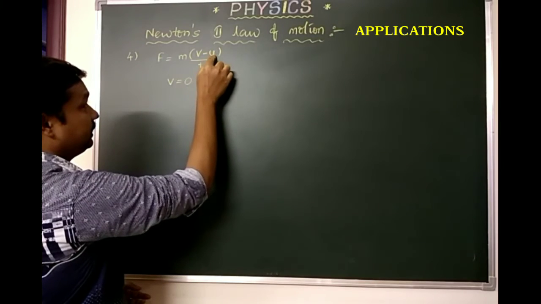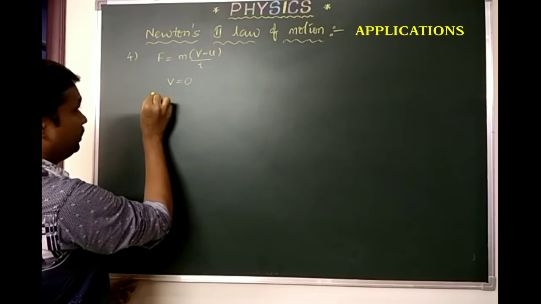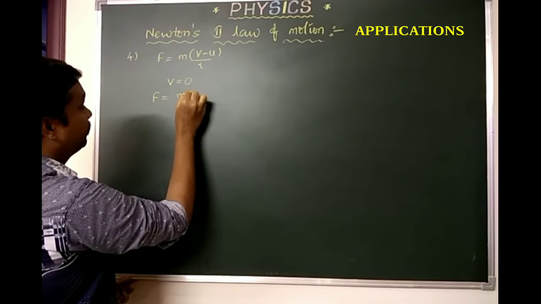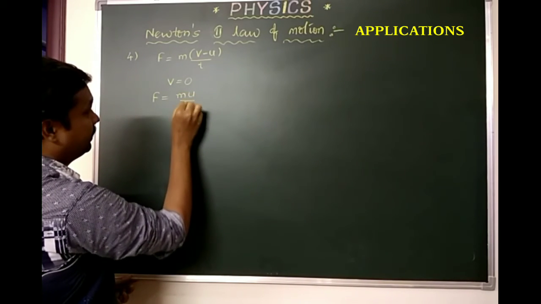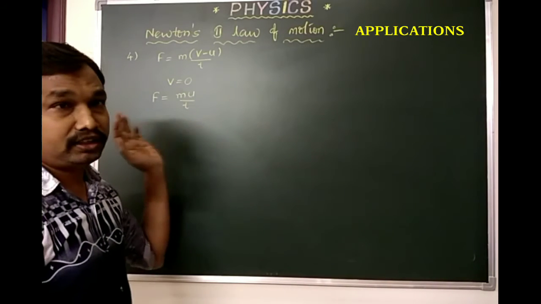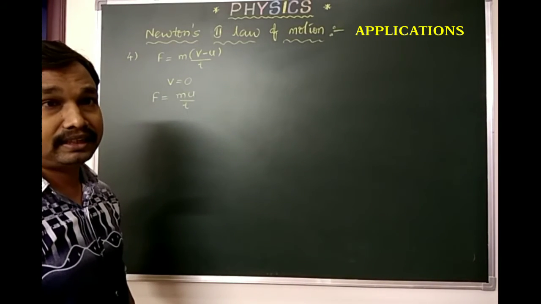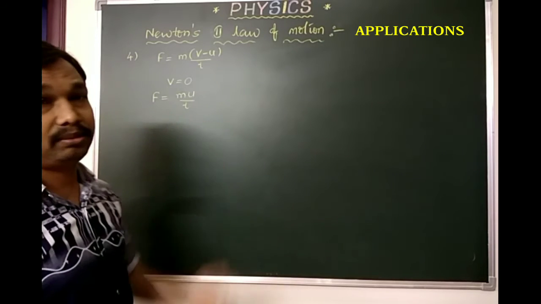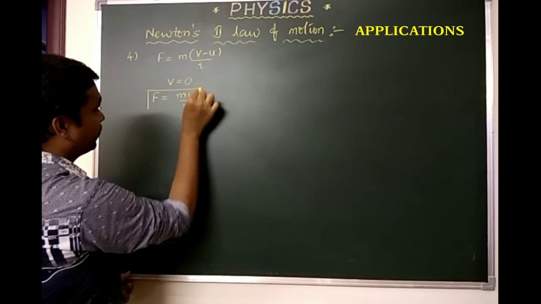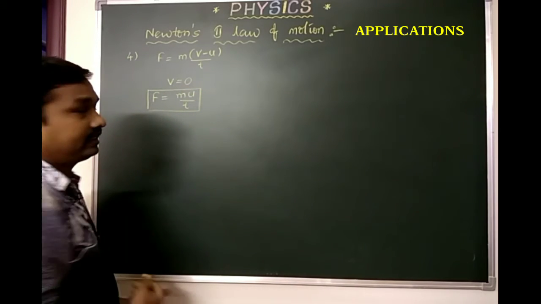What will be the velocity before? The initial velocity. So here we get F equals m of u by t. Why are we not considering it as negative? Because when it is going toward the wall, we consider it as negative. Minus of minus becomes plus. So we get the formula F equals m u by t.